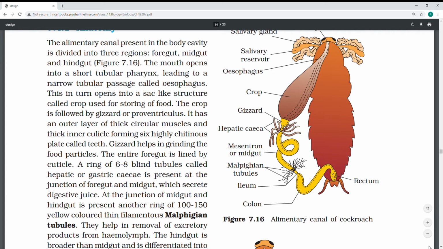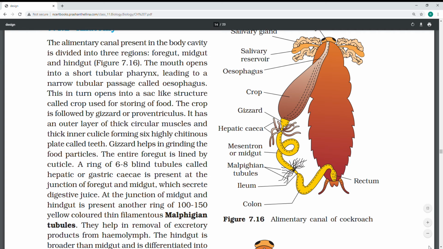Crop is a sac-like structure, the largest part, for temporary storage. Gizzard is followed by the midgut, with hepatic caeca. The hepatic caeca in the midgut secrete digestive juices, which help in digestion. So peritrophic membrane, hemolymph, removal of excretory products, and ileum, short, which are intestine-like. Then a muscular sphincter is present at the entry of undigested food from the midgut to the hindgut. Then the rectum will be present.